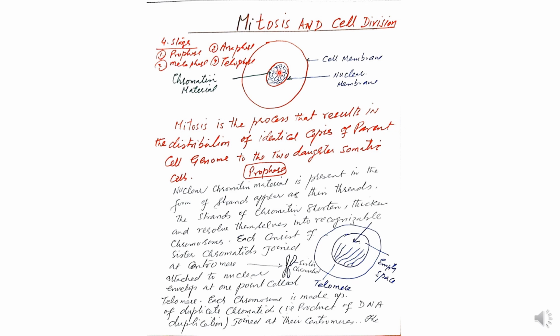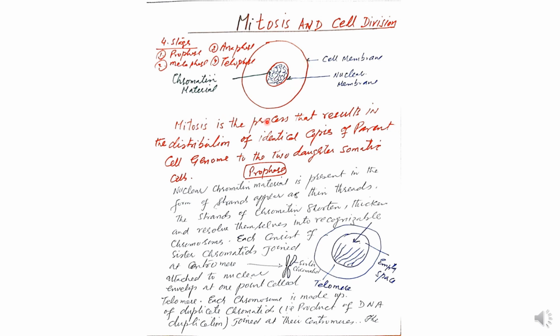They total form a coiled thread-like material, present in the nucleus, enveloped by the nuclear membrane that surrounds it, in which this thread-like material is present. Outside is the cell membrane.